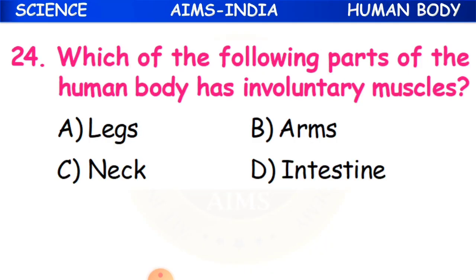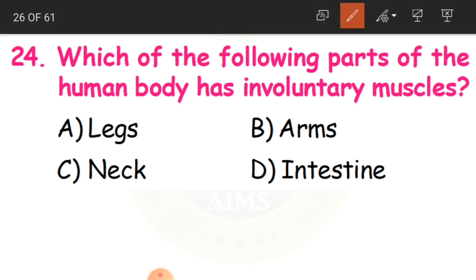24th question. Which of the following parts of the human body has involuntary muscles? Involuntary muscles, in the sense the muscles are independent, and they are not affected by other muscles or other nerve activities. So they are independent muscles. What are they? Are they legs, arms, neck and intestine. What are they?